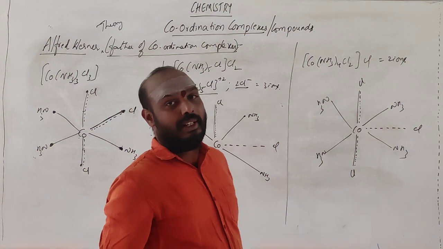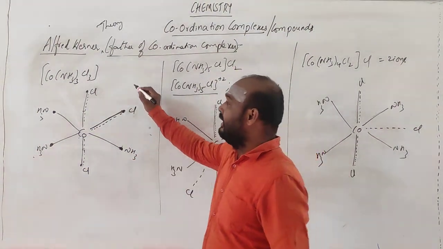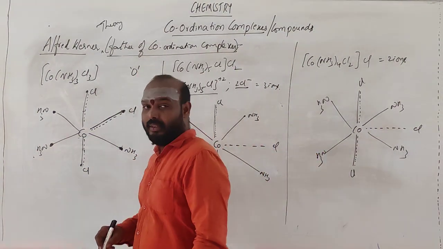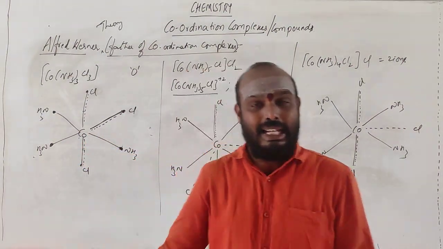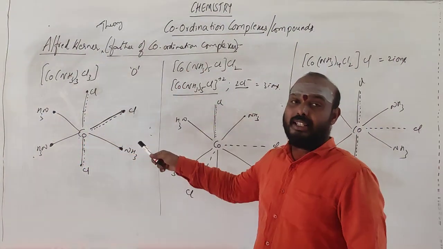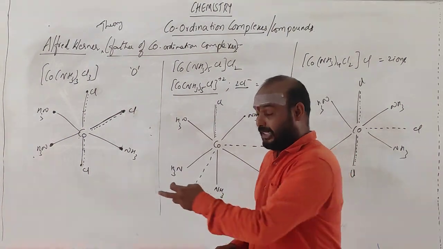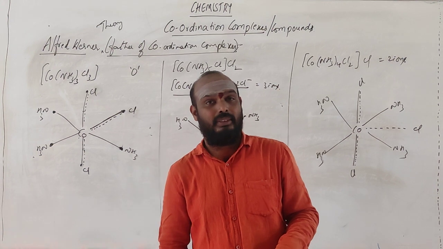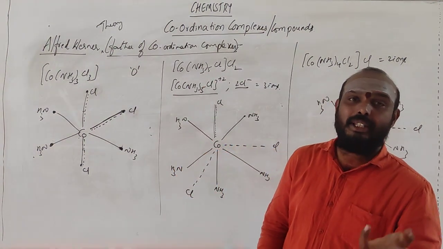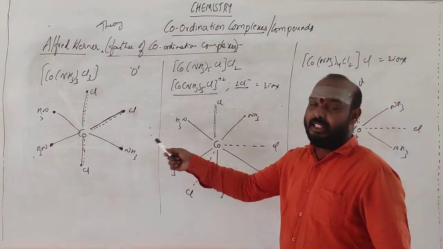So the number of ions you are getting in this molecule is 0. You will not be getting any ions. In this way, based on the number of ions, he has predicted the structure. See, first the structure has not come. First the ions have come, then he has predicted the structure. Are you getting the structure?